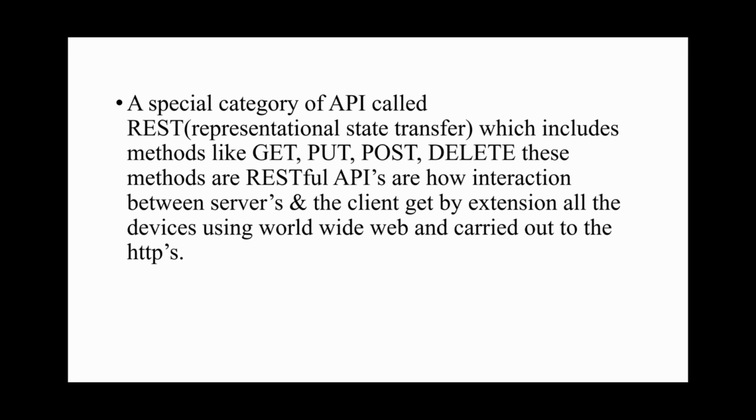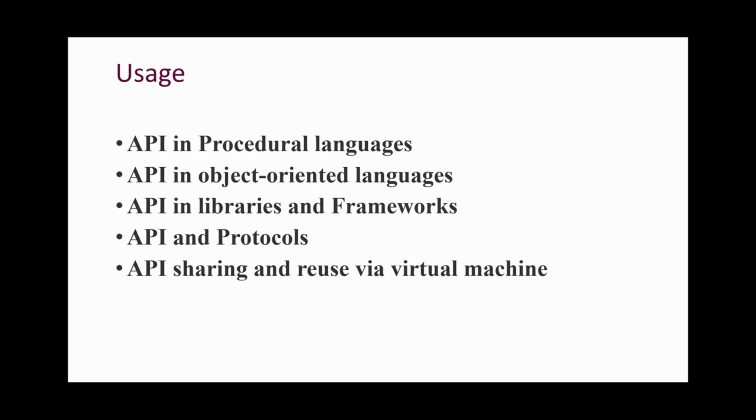So let's see the usage of this API. These are the usages of API. You can go through this, and the API and protocols can be used for building voice flow projects, and we will be using those protocols in the voice flow projects. If you have not understood this API, in the further projects you will get an idea about it. In the further projects I'll be making a random jokes app and a weather app with weather conditions. So from that you can get an idea of what API means.